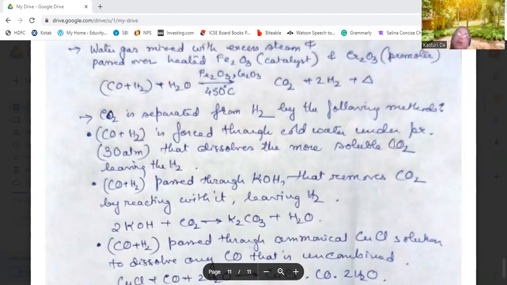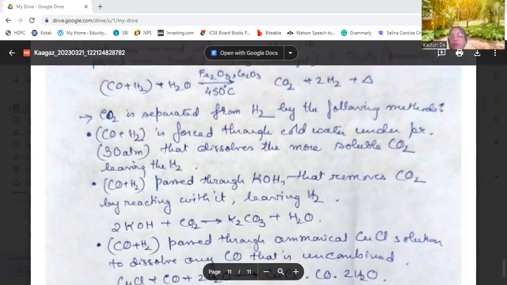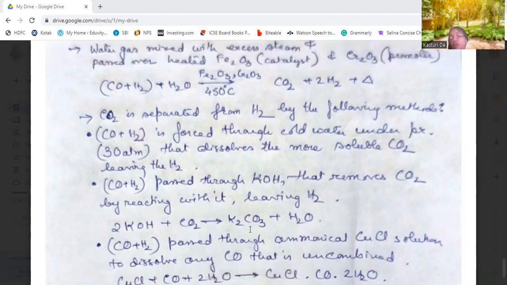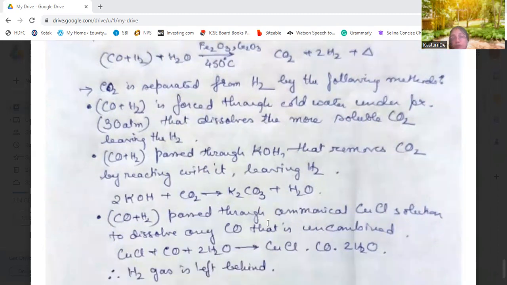Then another process is that the water gas is passed through KOH solution. KOH solution will remove the carbon dioxide by reacting with it, leaving behind hydrogen. Okay, so the reaction occurs in this way. Carbon dioxide will react with KOH to form potassium carbonate, and water will be formed.